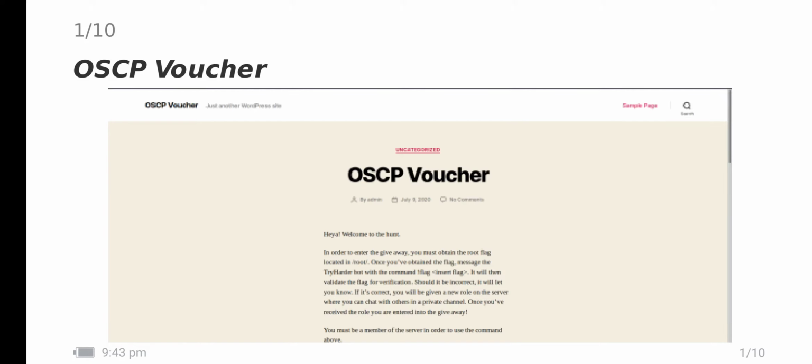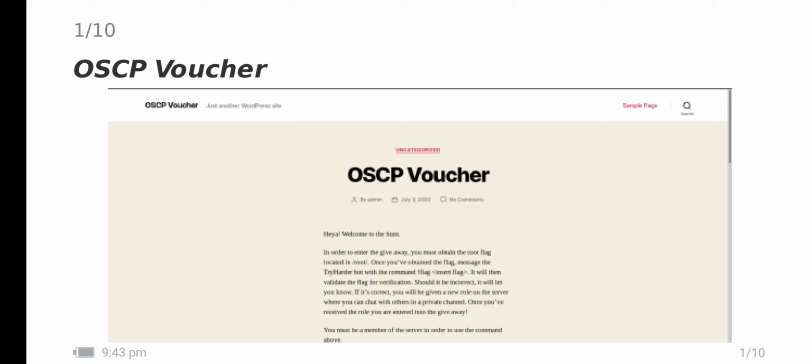Today we are going to look at the OSCP voucher, one of the voucher machines from Vulnhub. What is the highlight of this machine? If you compromise the machine, they have announced that they will provide 30 days of lab access and the exam fee for the OSCP exam.